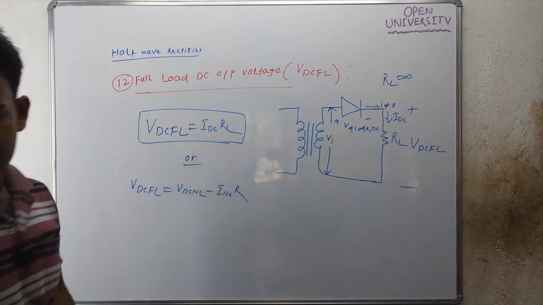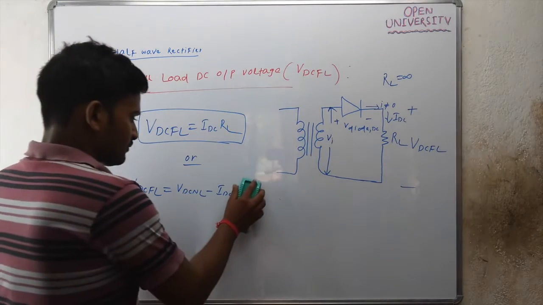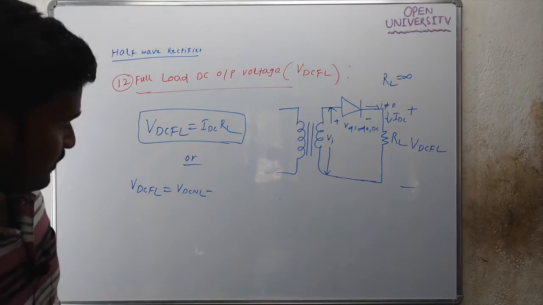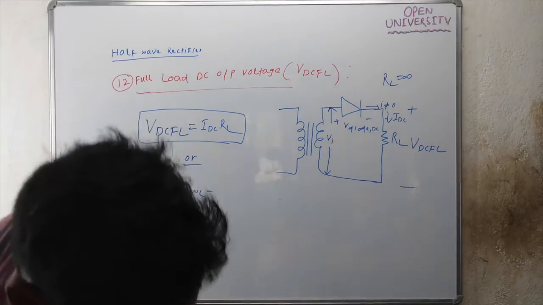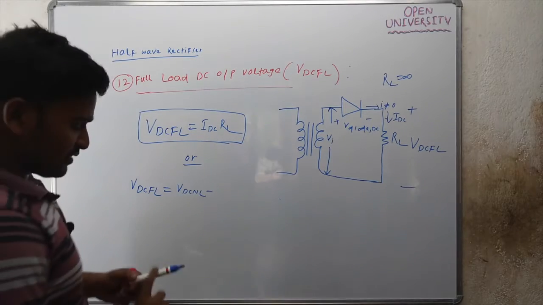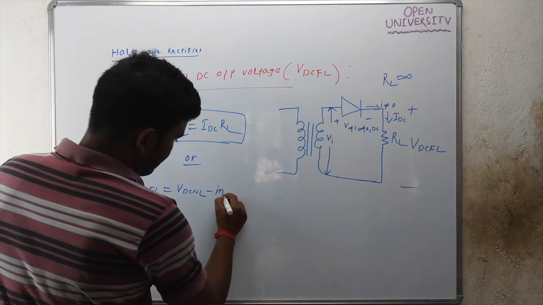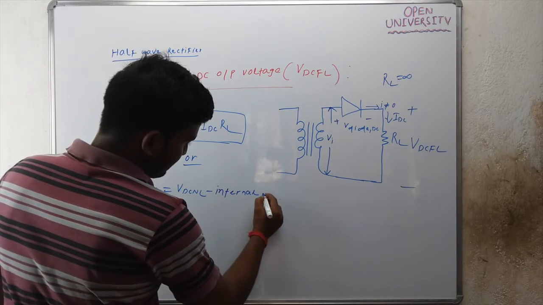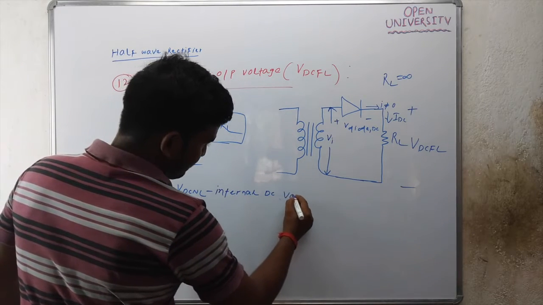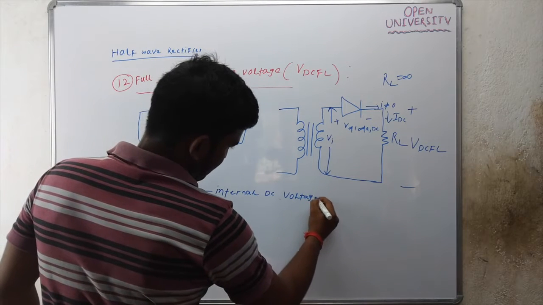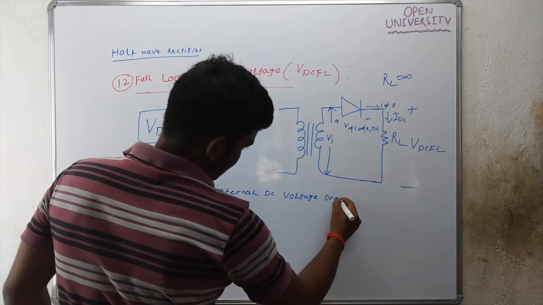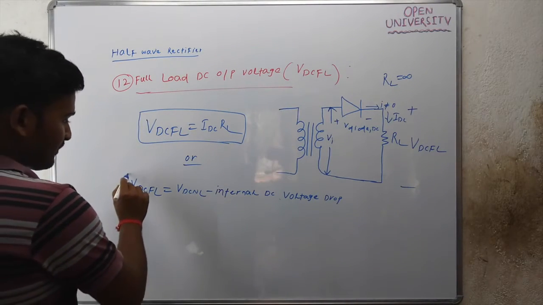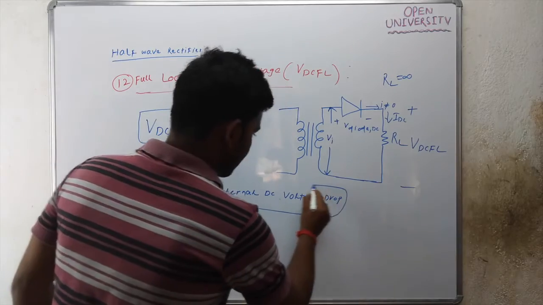Or you can write like this: VDCFL will be equal to VDCNL minus the internal DC voltage drop.